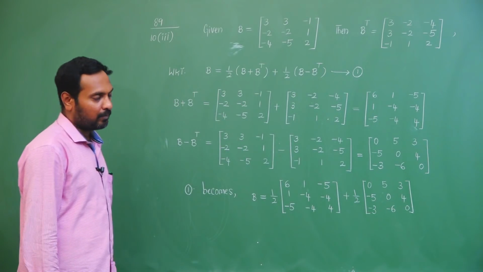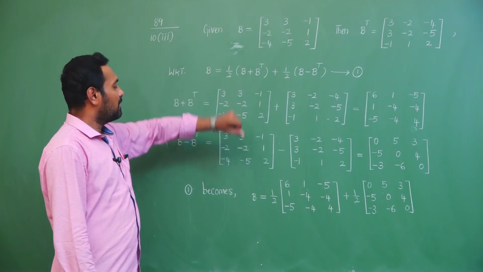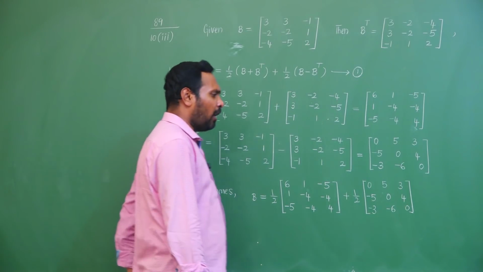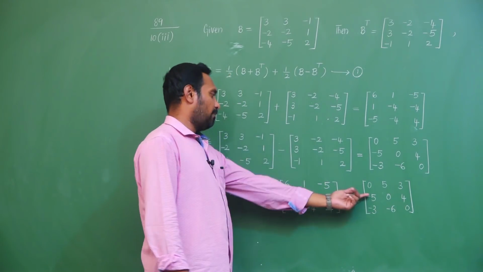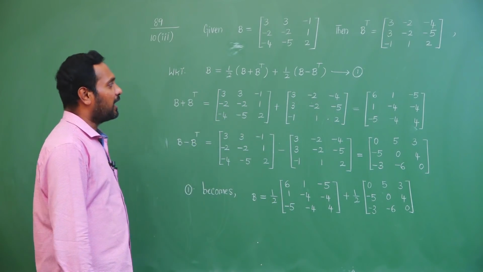So we have expressed the given matrix as the sum of a symmetric and a skew symmetric matrix. If you want, you can verify by adding the corresponding elements and showing that it equals the given matrix B.